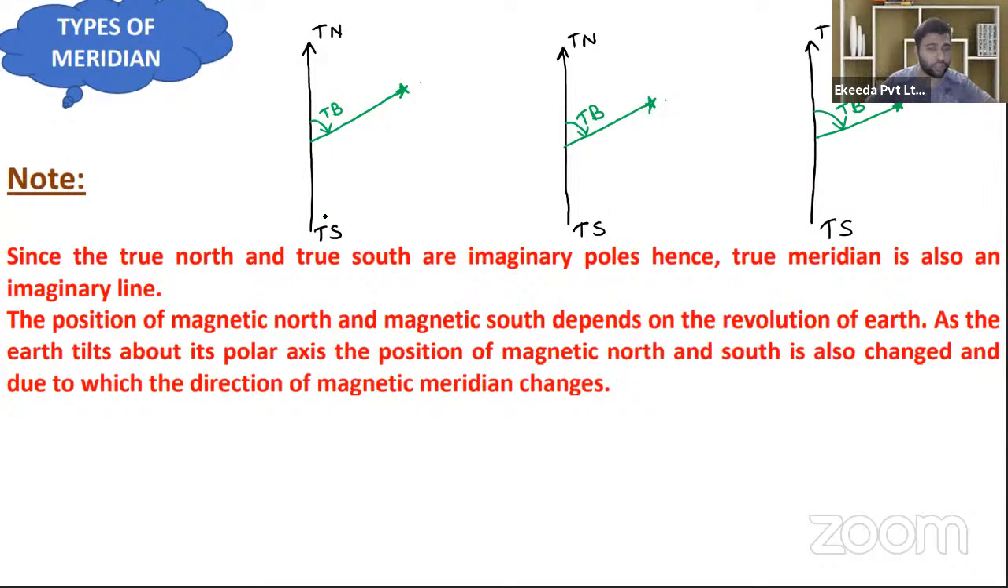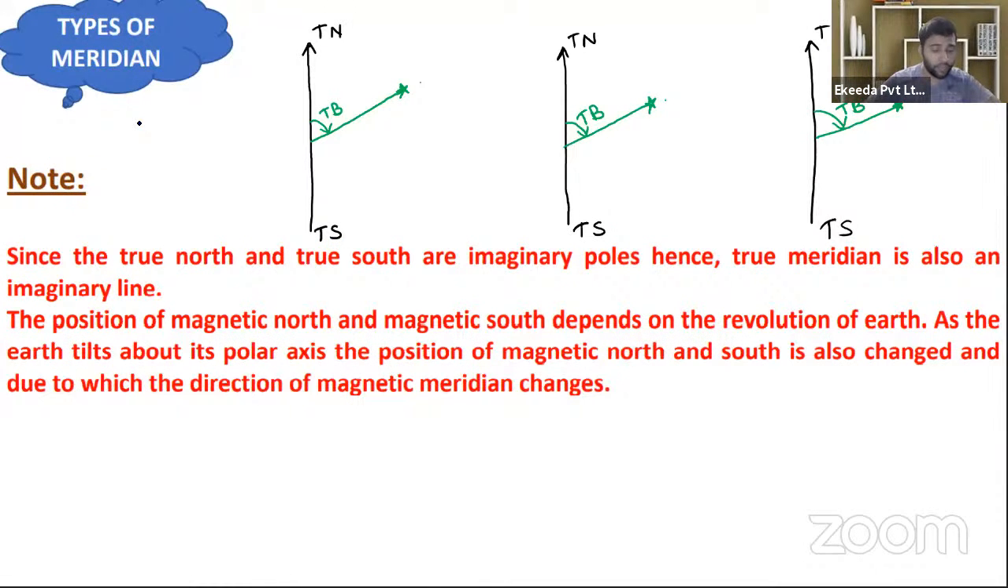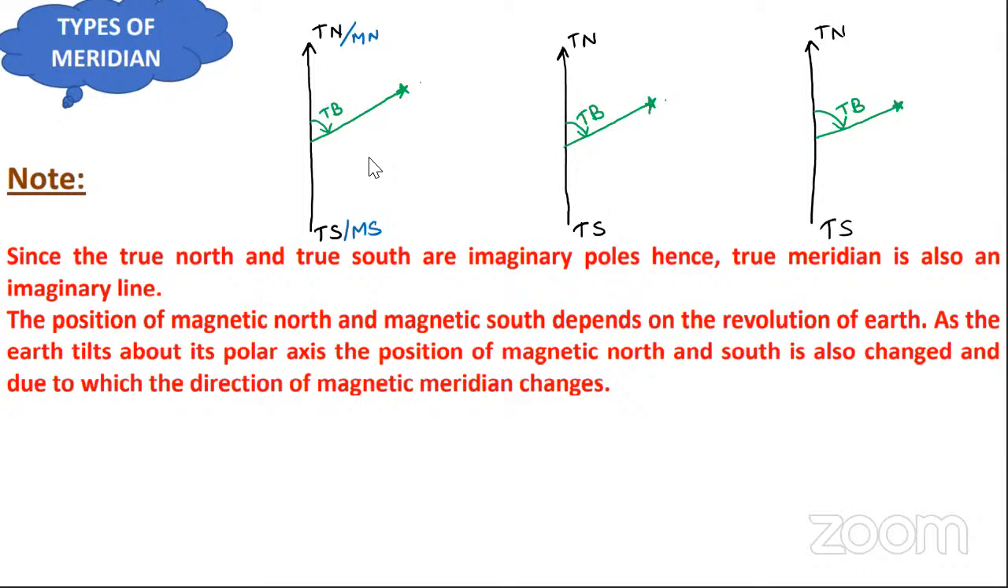The line which joins the true north and true south along the surface of the earth is known as true meridian. Now suppose that today only the magnetic north and magnetic south will lie here only. Now what will happen if magnetic north and magnetic south lie here only? Then the angle which is marked from the magnetic north in the clockwise direction up to that line is known as the magnetic bearing. The angle which is marked from the magnetic north in the clockwise direction up to that object is known as magnetic bearing.